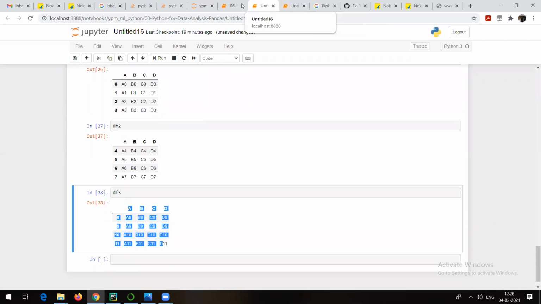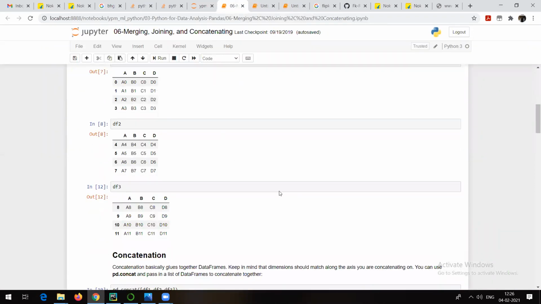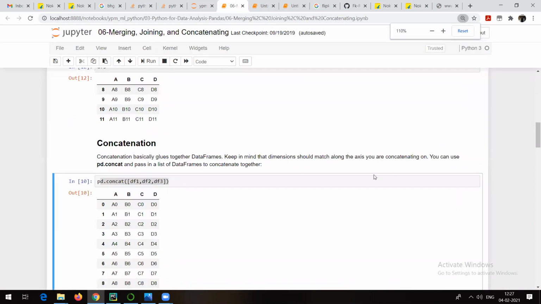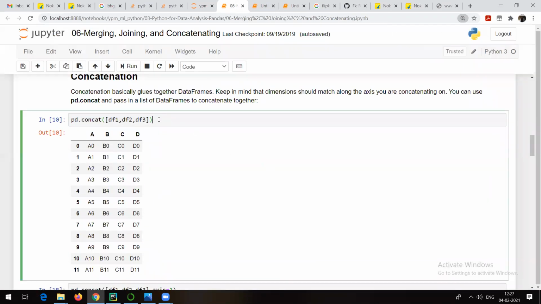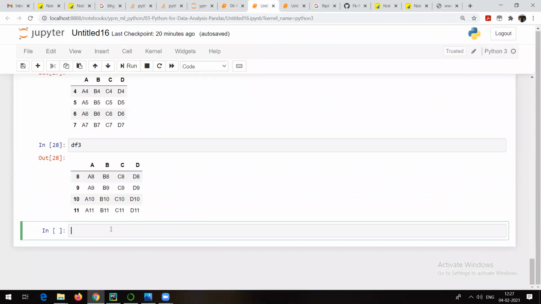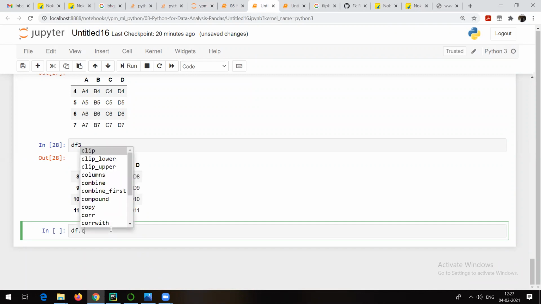We have a direct method here for concatenation, and that is concat. Concat is the method which I can make use of. We pass a collection, a list of those data frames, as objects.